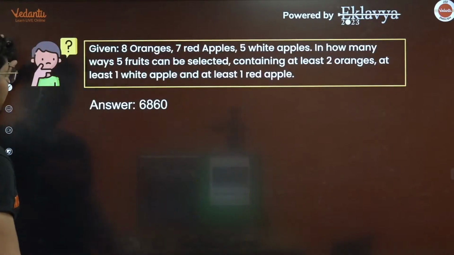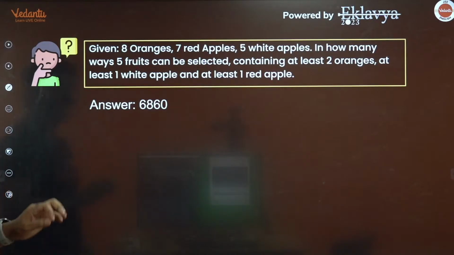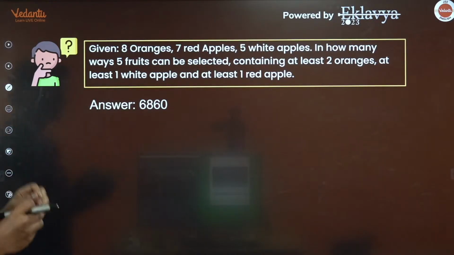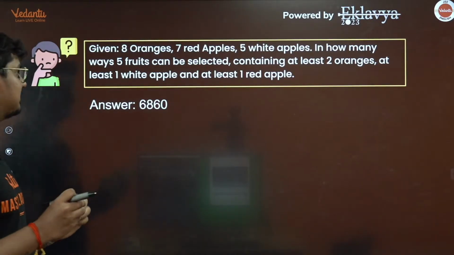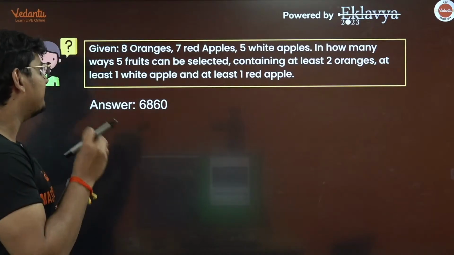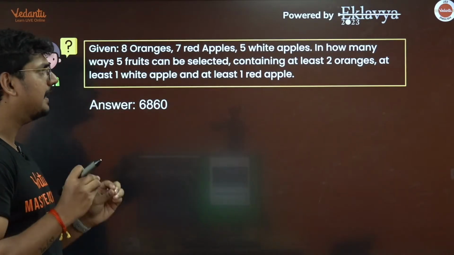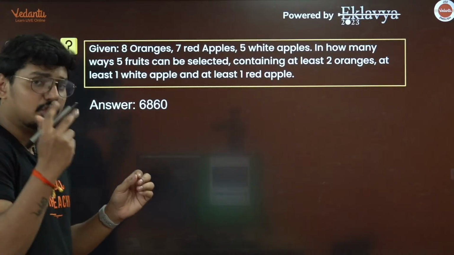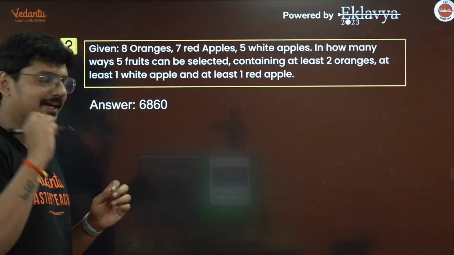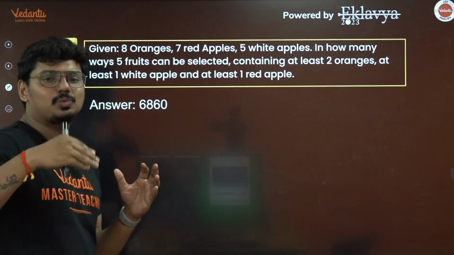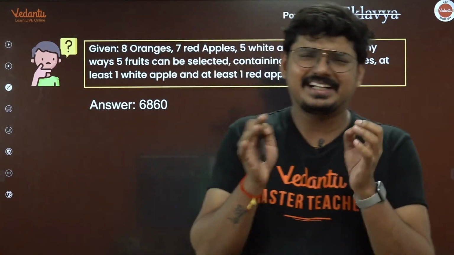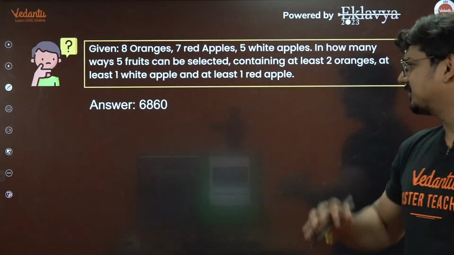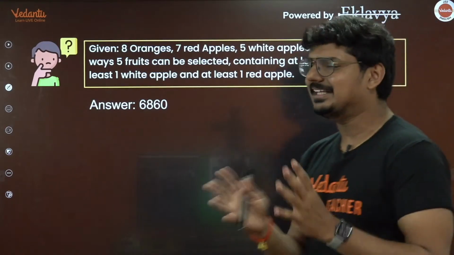Now let me go to this question, guys. 8 oranges, 7 red apples, 5 white apples are given. In how many ways can 5 fruits be selected containing at least 2 oranges, at least 1 white apple, and at least 1 red apple? Again, a dead easy question, guys. It's not at all complicated, you can easily figure it out.